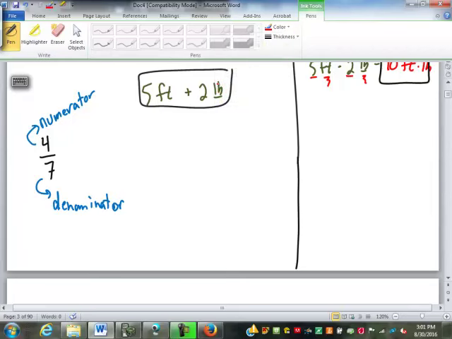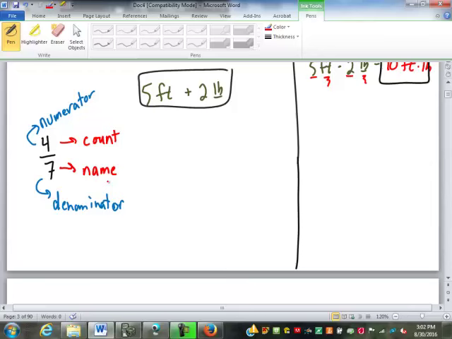So what do those mean, numerator and denominator? Well, numerator, to numerate. Every 10 years, our government sends out people to do the census, to numerate the population. What are they doing? They're counting. A numerator is a count. Denominator, we have different denominations of money, different denominations of organizations, of church groups. To denominate means to classify or to give a name. So those two parts, the 4 and the 7, numerator and denominator, are just a count and a name.